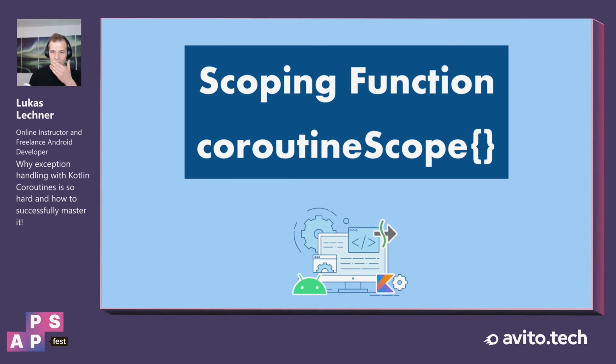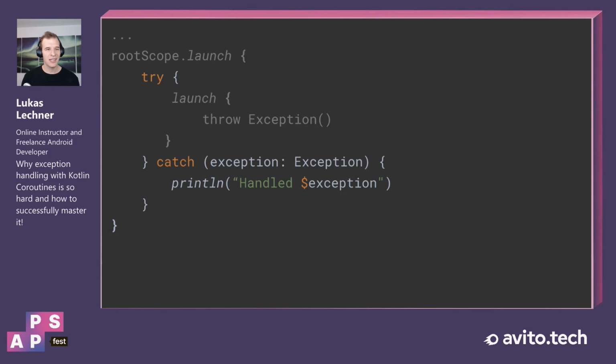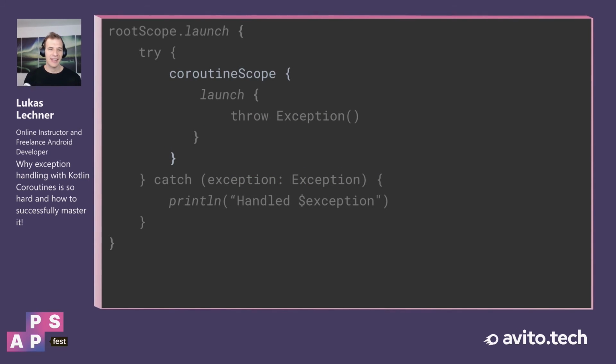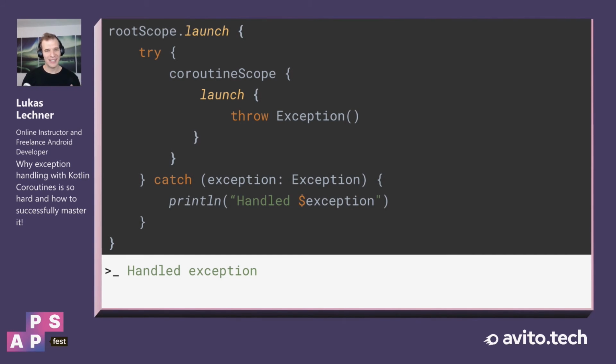So let's move on to some scoping functions. And let's take a look at coroutineScope first. As you can remember, this is the example at the very beginning of my talk, in which we had a try-catch in the coroutine, and in the try block, we launched another coroutine that throws an exception. And there we were a bit confused why we aren't able to use try-catch. Now when we use the coroutineScope scoping function, suddenly we are actually able to handle the exception when we execute this app.